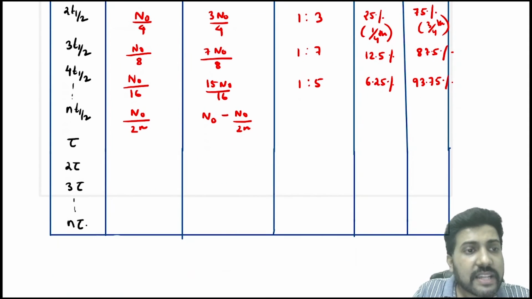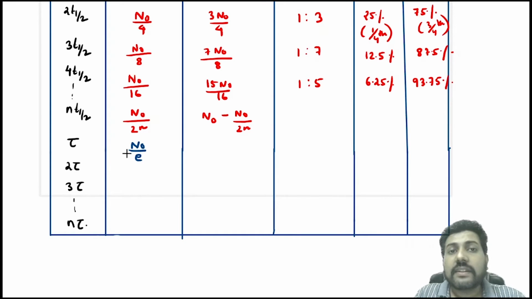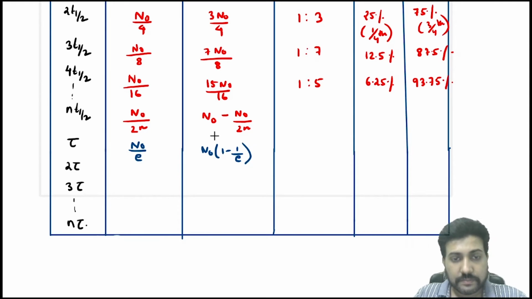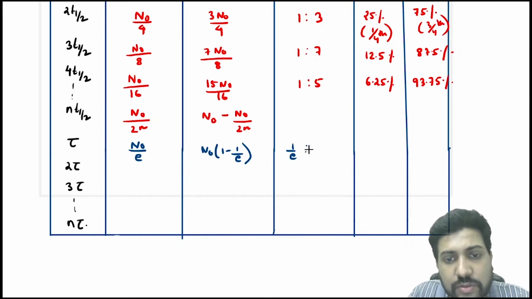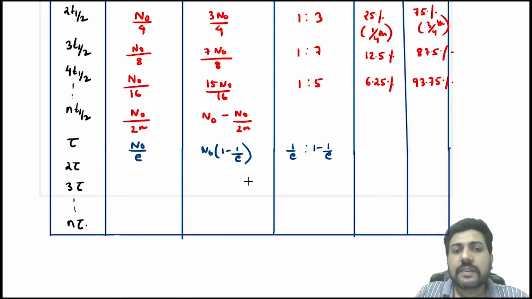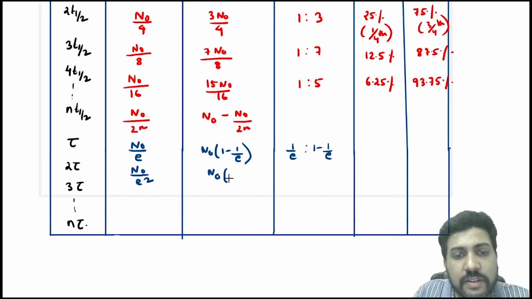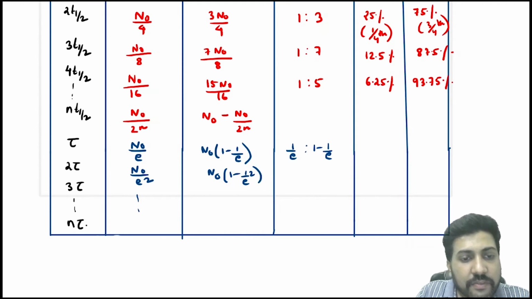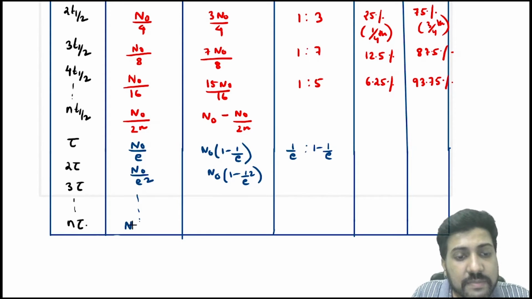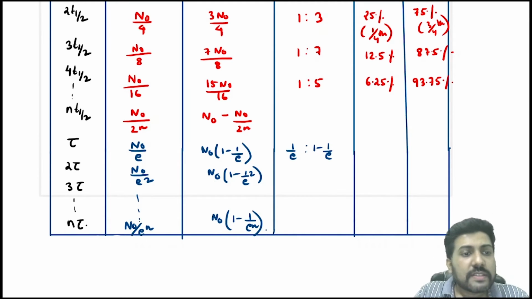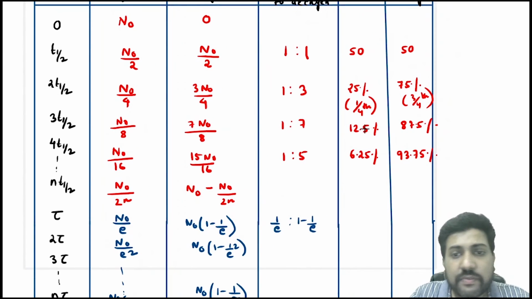After one mean life, the number of active nucleus is N naught by e and the number of decayed nucleus is N naught into 1 minus 1 by e, and the ratio becomes 1 by e is to 1 minus 1 by e. After two mean lives it becomes N naught by e square and N naught into 1 minus 1 by e square, and after n mean lives it becomes N naught by e power n and N naught into 1 minus 1 by e power n. Sometimes they can also ask you all these in fraction terms.